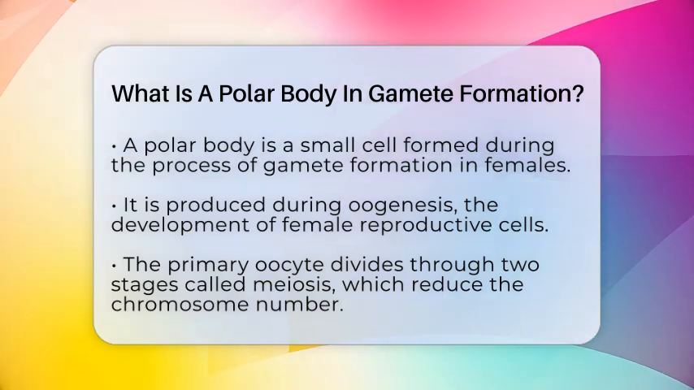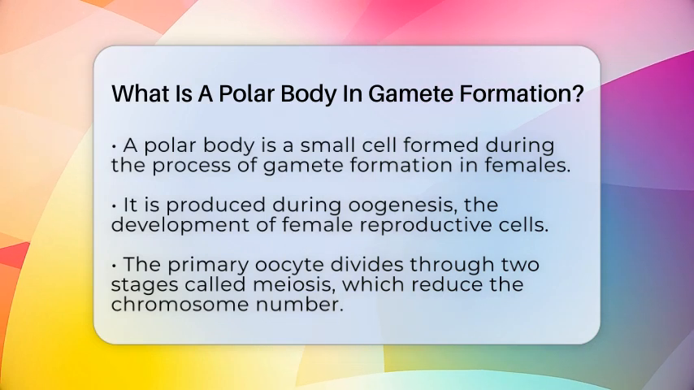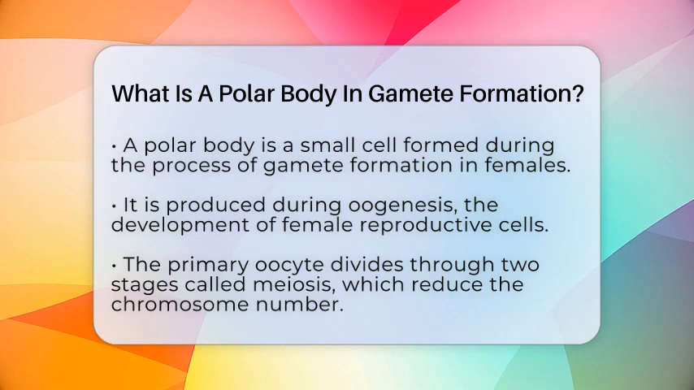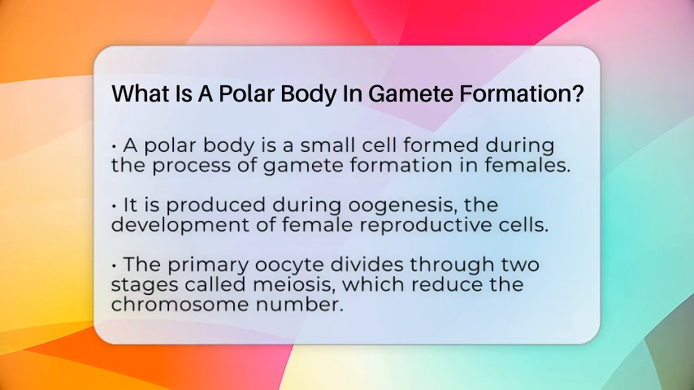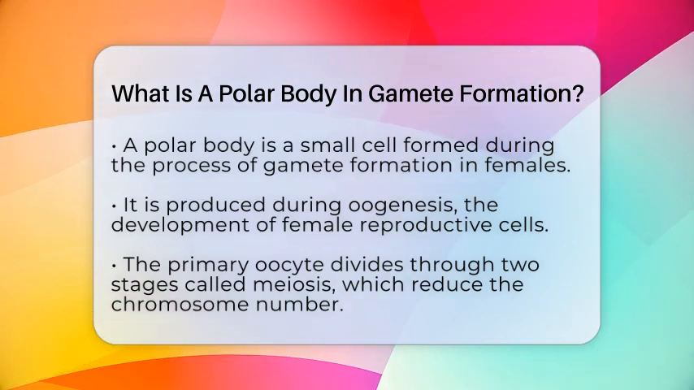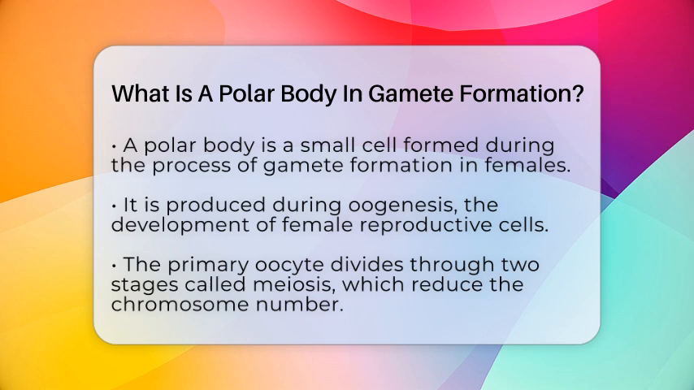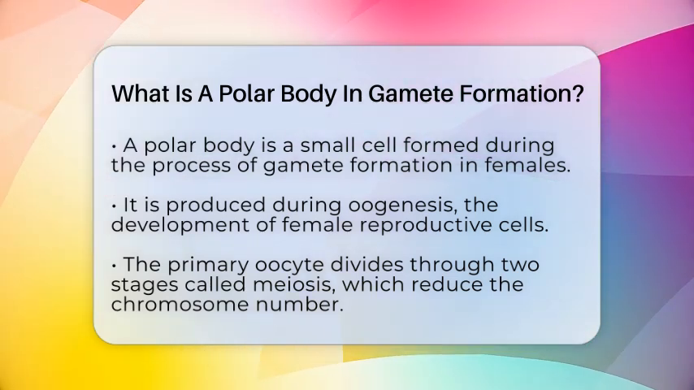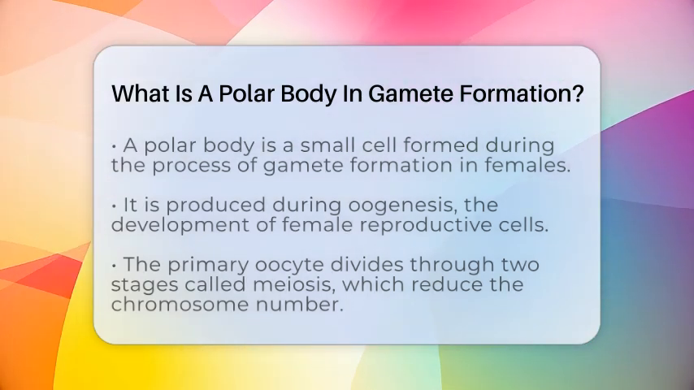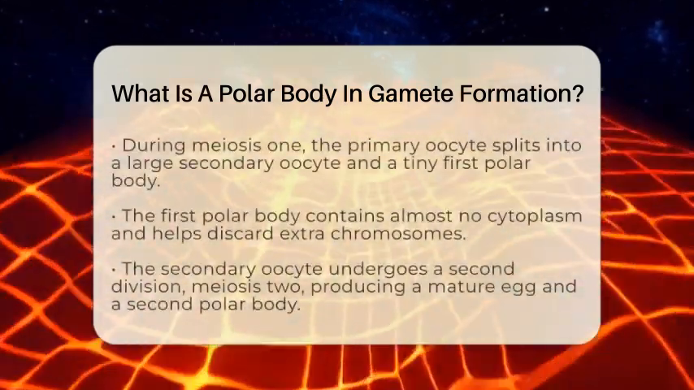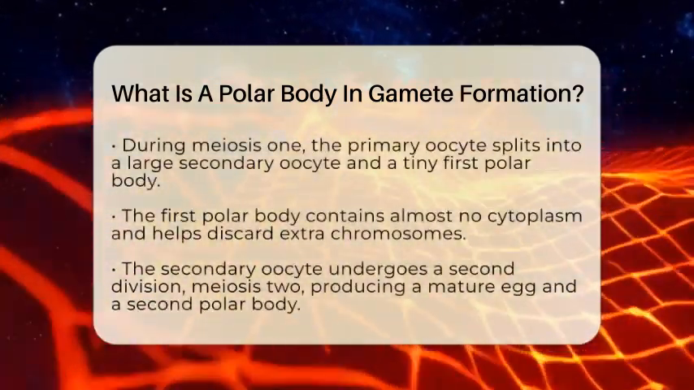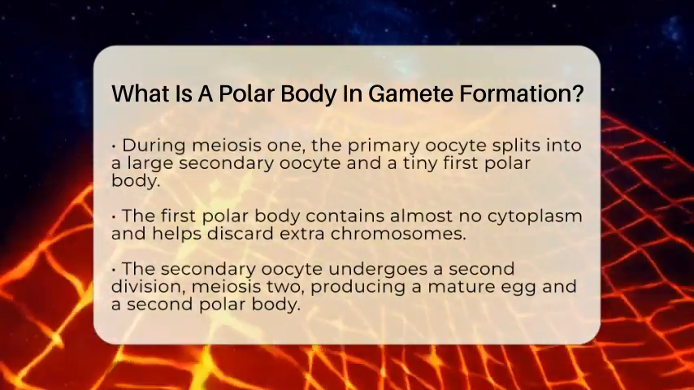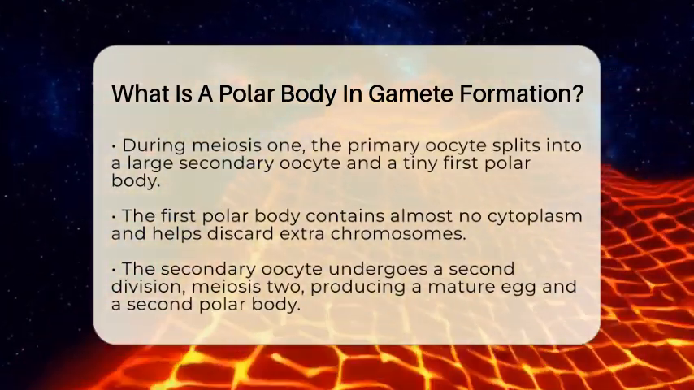When a primary oocyte, or the initial cell in the ovary, starts to divide, it goes through two special cell divisions called meiosis. These divisions are designed to make sure the egg ends up with just the right amount of genetic material. During the first division, called meiosis 1, the primary oocyte splits into two cells. One becomes a large secondary oocyte, which is the main egg cell ready for fertilization. The other is a tiny cell called the first polar body.